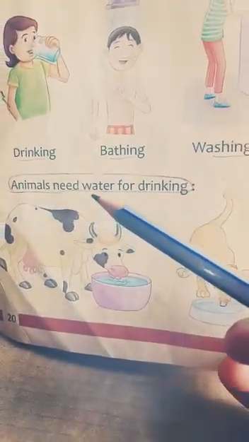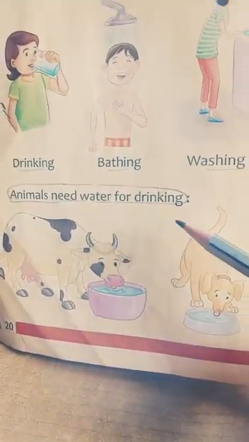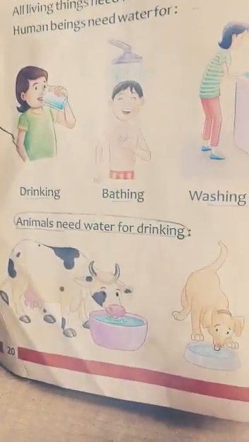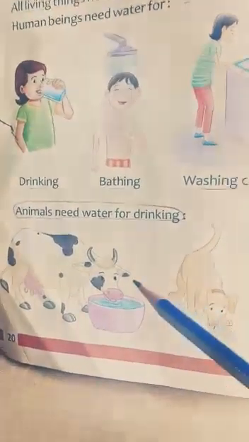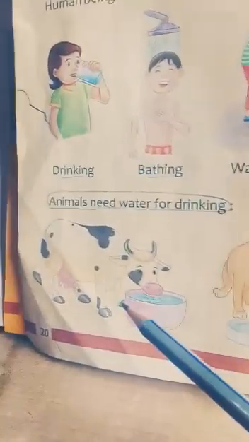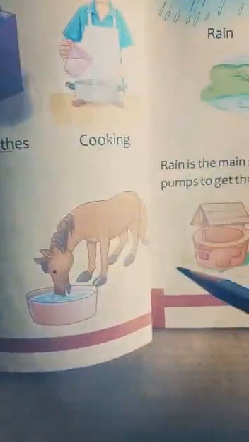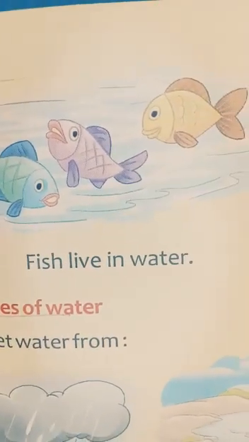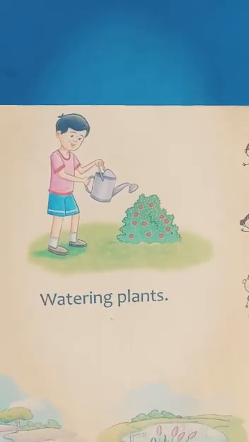Students, animals need water for drinking. I already told you that all living things need water to live and grow. So, animals need water for drinking. Now, see the picture here. A cow is drinking water, and dog and horse also need water, and fish live in water. Fish can't live without water. You can see the picture. Fish live in water. And next, watering plants. That means plants also need to take water.